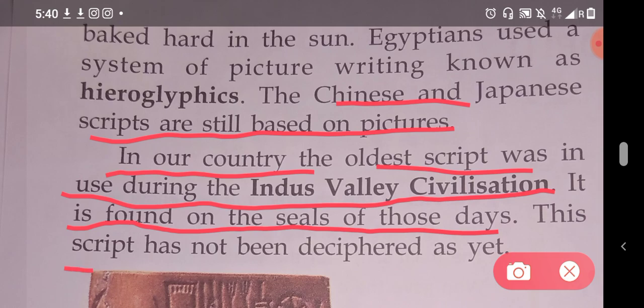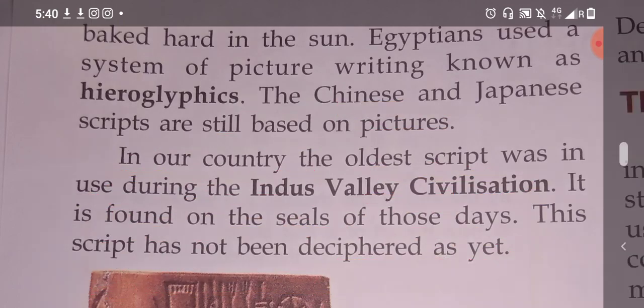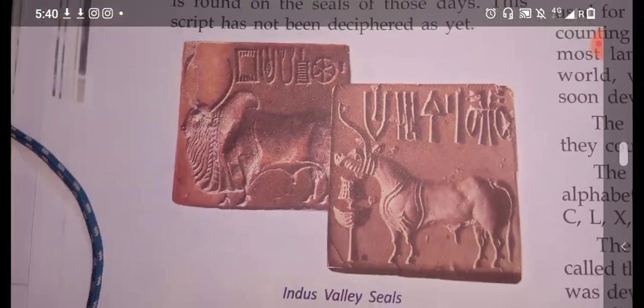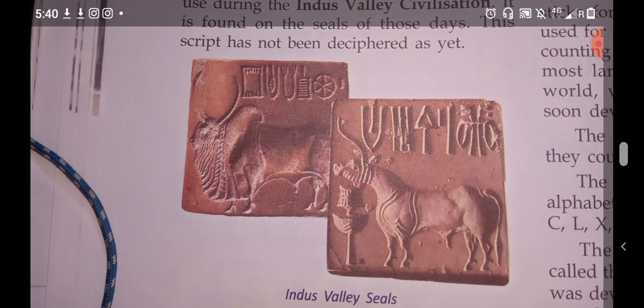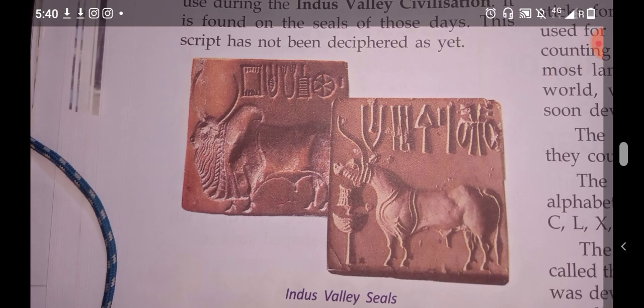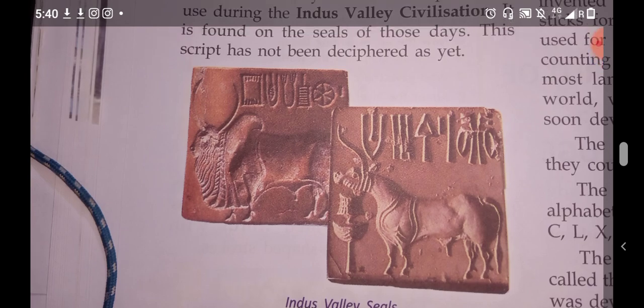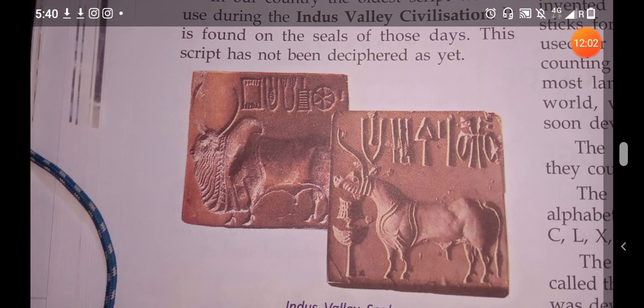This script has not been deciphered as yet, which means it is still not read. This type of pictures they used in the Indus Valley civilization. Here you can see this on your screen also.